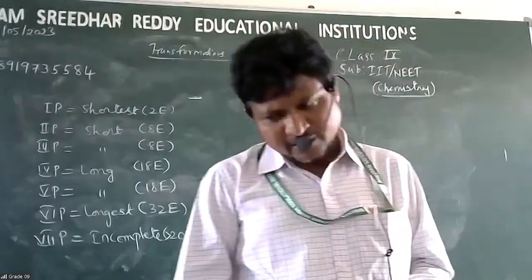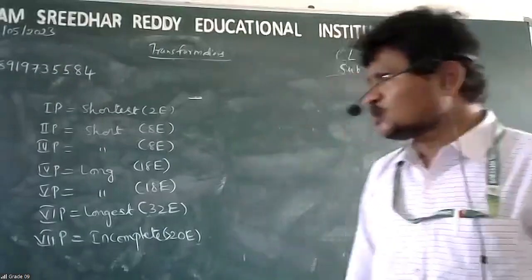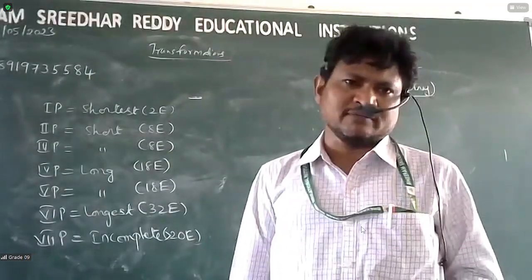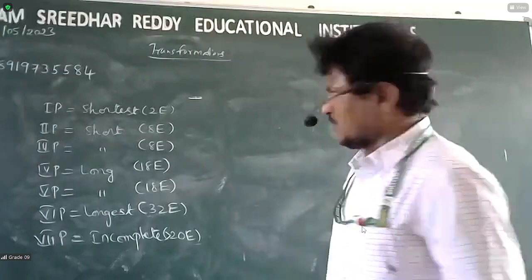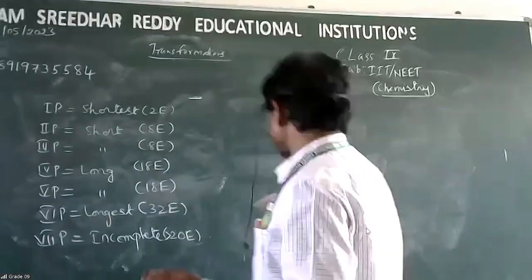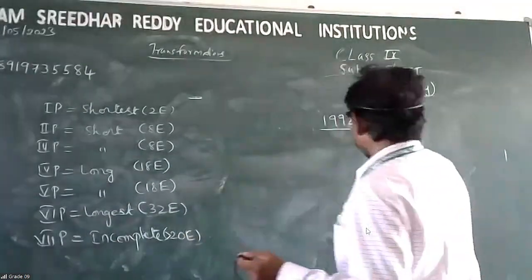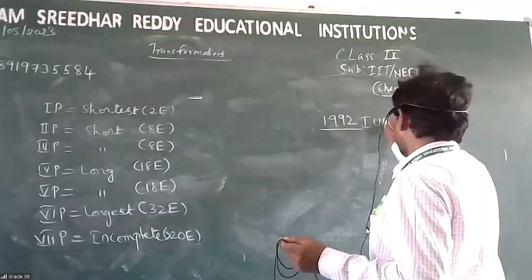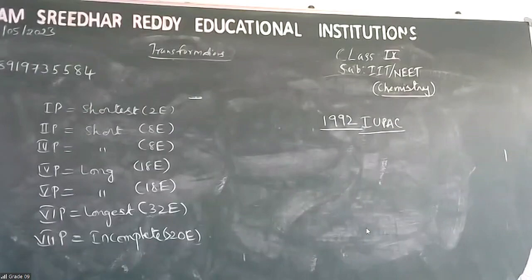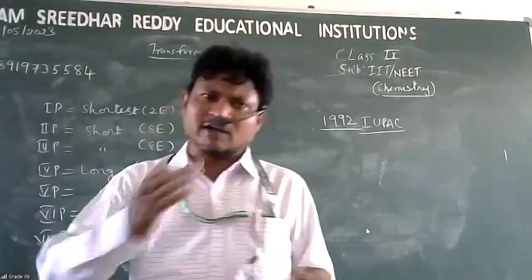But today, around 2000, actually before that, around 1992, according to the initiation of IUPAC, subdivisions were removed.